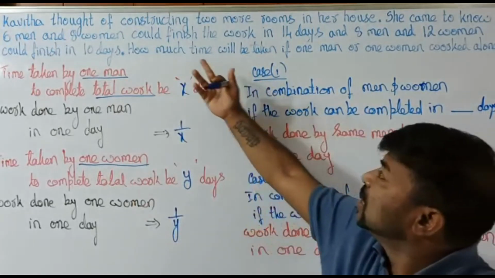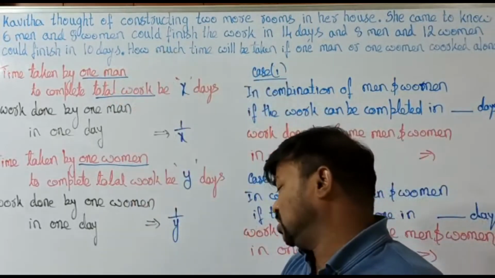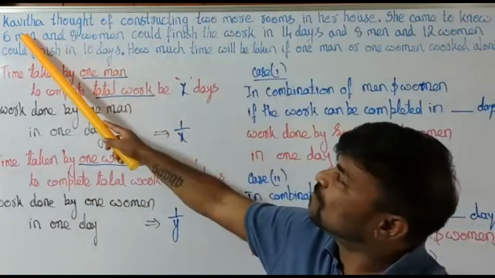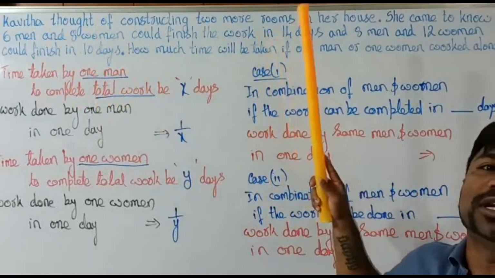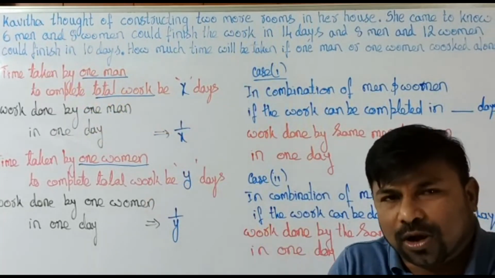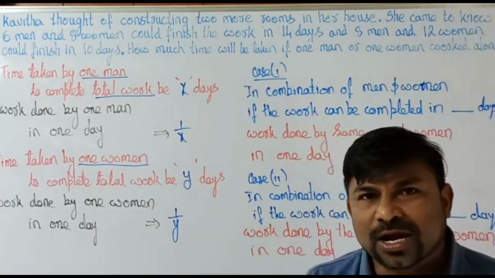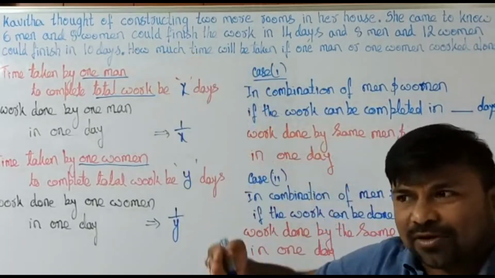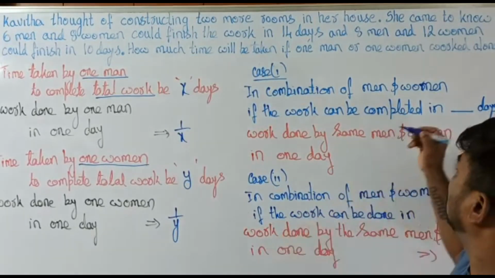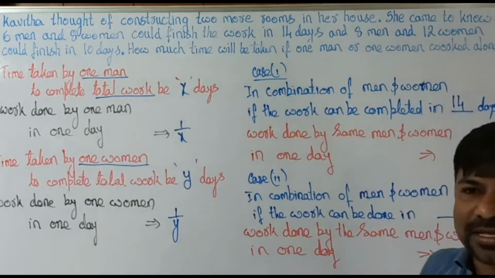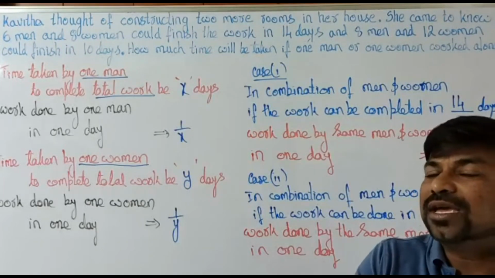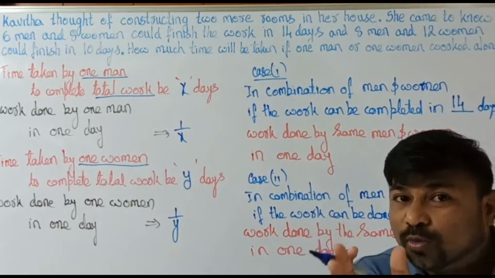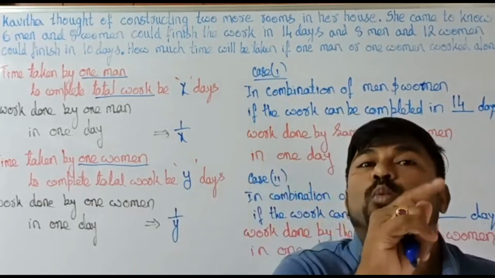Now, in case 1 in the question, the combination of men and women takes 14 days. This is the first combination. How many men and women, we will frame that later on. If the combination of men and women completes the entire work in 14 days, what is the amount of work done by the same combination in 1 day?